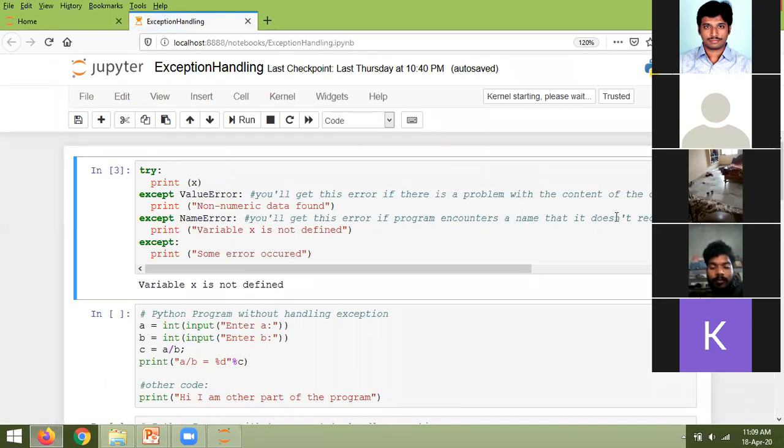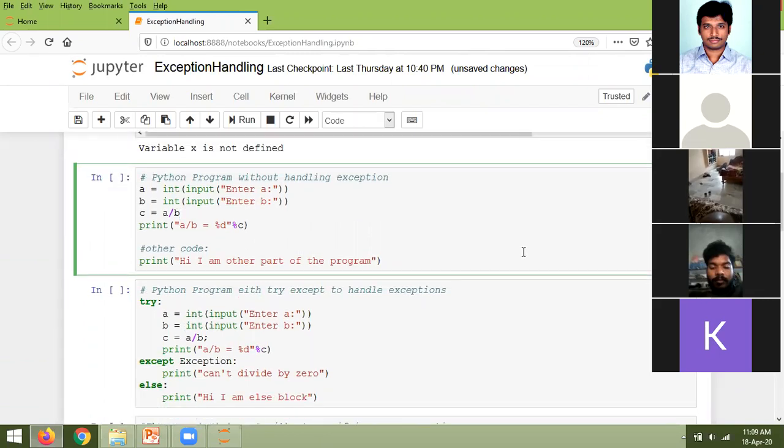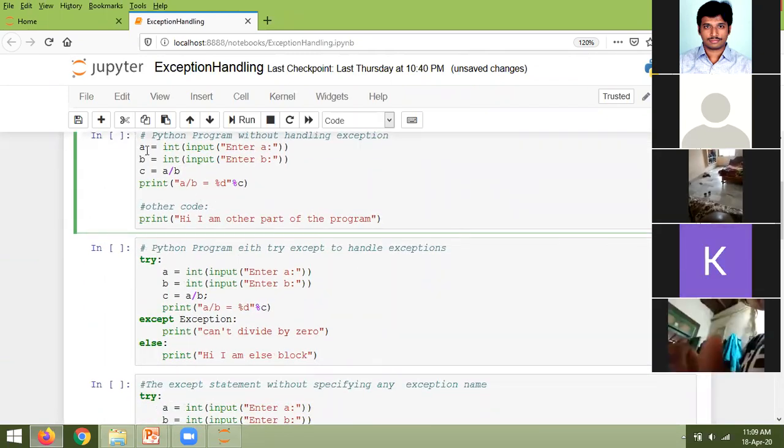Okay, semicolon is not required here. Look at this, I'm removing the semicolon. See this code. I am taking the value of A and I am taking the value of B, and C equal to A by B. I am dividing this. I'll execute this program.